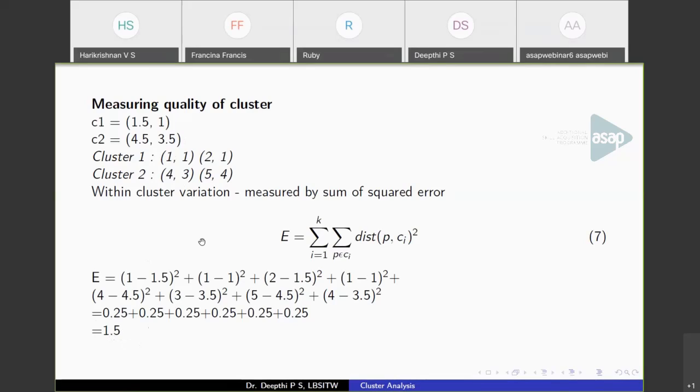If you start with different initial centroids, because we considered only 4 points, you may get a similar partition, but there can be a slight change in the within cluster variation. So this is how you measure the quality of the clusters. This error value should be minimized.